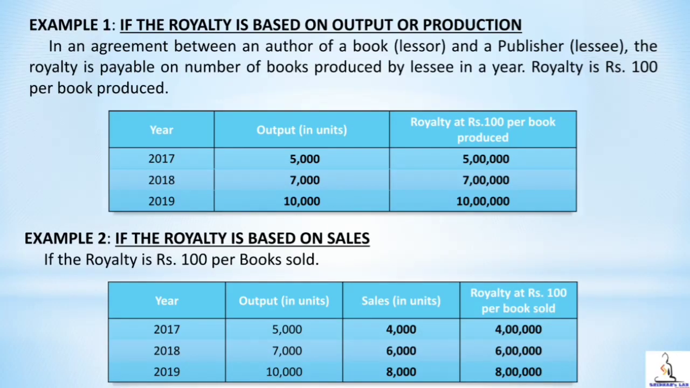Whether the royalty has to be calculated on production or on sales is purely dependent on the agreement between the lessor and lessee. In the problem, in the question, if they specify that the royalty is based on production, then you need to calculate royalty on the basis of production, that is output. If they specify the royalty is on sales, then you need to calculate on the basis of sales.